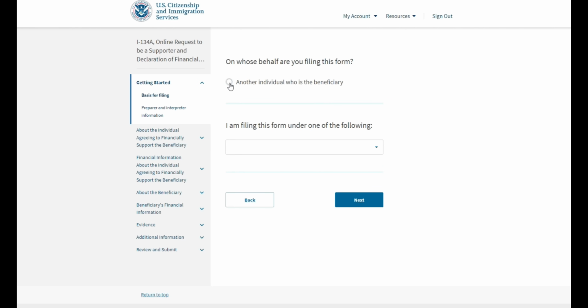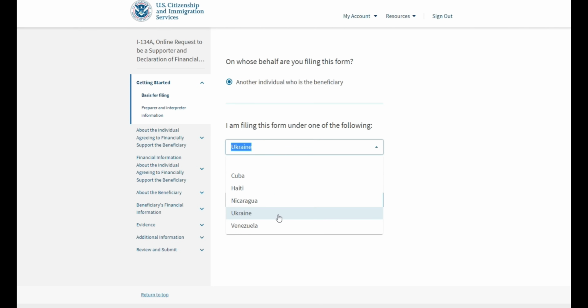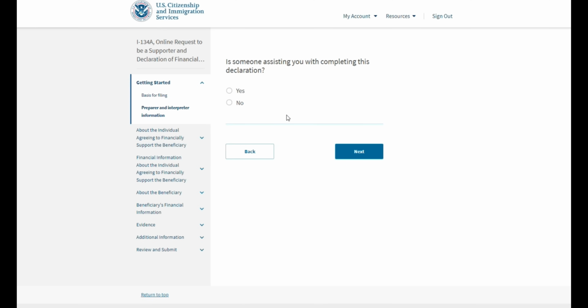First and foremost, the first page asks us on whose behalf we are filing this form. So the basis for filing, we have to click another individual who's the beneficiary. Next, it asks us to select who we're filing this form for. And let's say, for instance, we are filing for somebody from Ukraine. Next, is someone assisting you with this form? Typically, we would say no, unless there's somebody sitting next to you helping you fill out the form.